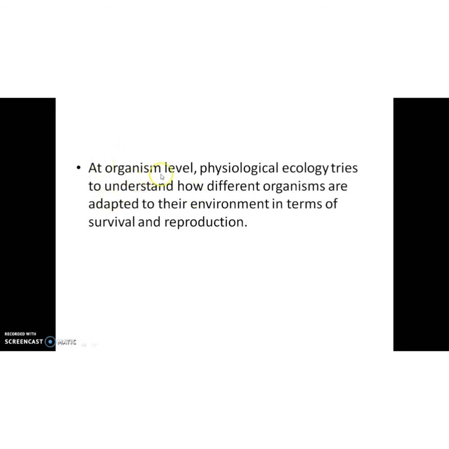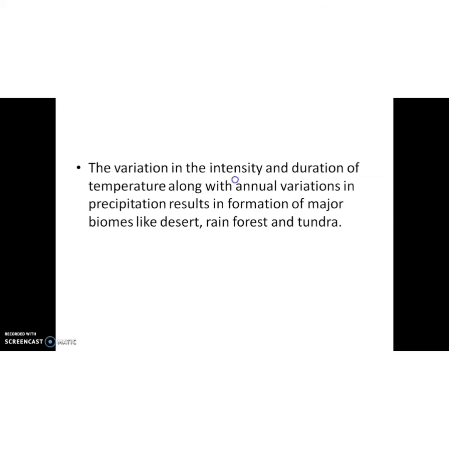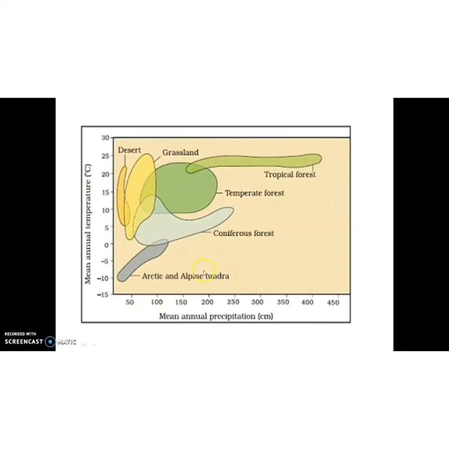So at organism level, physiological ecology tries to understand how different organisms are adapted to their environment in terms of survival and reproduction. The variation in the intensity and duration of temperature, along with annual variations in precipitation, results in the formation of major biomes like desert, rainforest and tundra. In our textbook a graph was given, and the same graph I have exhibited here. In this graph, on the x-axis we can see mean annual precipitation, that is rain, and here mean annual temperature.